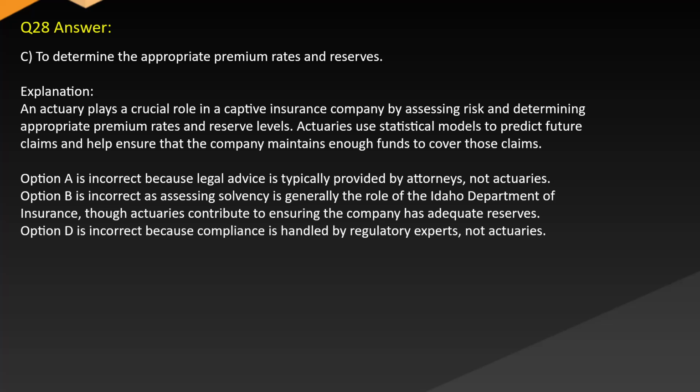Option A is incorrect because legal advice is typically provided by attorneys, not actuaries. Option B is incorrect as assessing solvency is generally the role of the Idaho Department of Insurance, though actuaries contribute to ensuring the company has adequate reserves. Option D is incorrect because compliance is handled by regulatory experts, not actuaries.